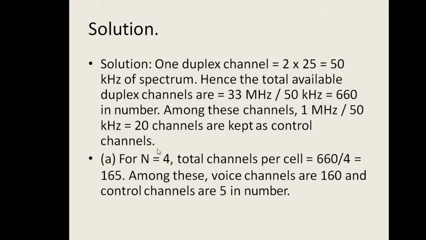Now consider n equal to 4. How many channels will be occupied per cell? So the total number of channels divided by the number of cells. So the total number of channels here is 660 divided by 4. So a total of 165 channels are available for each cell.